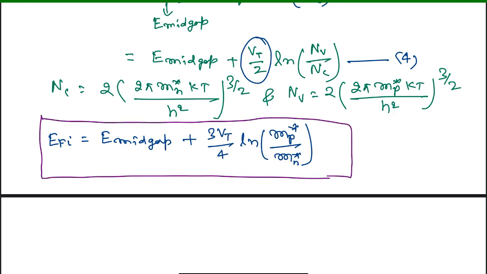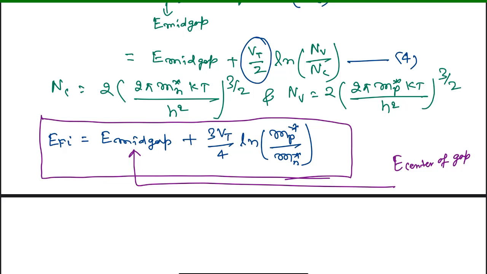Now if you observe this, many times students have the misconception that the EFi for the intrinsic semiconductor lies at the center of the band gap. So this E mid gap we can say is E center of gap.